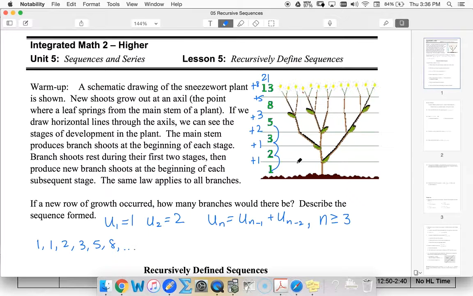We also see it in the way that sunflowers spiral out. We see it in snail shells and their spirals. And I encourage you to do a Google search on Fibonacci. And if you look at the images, it's beautiful what we see in nature.